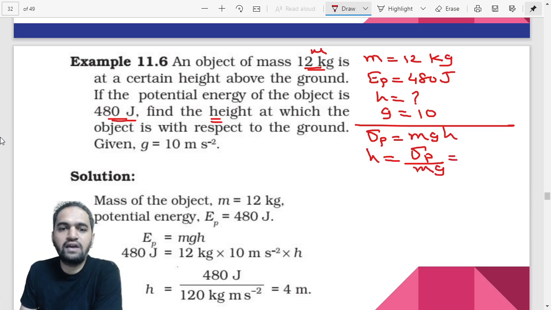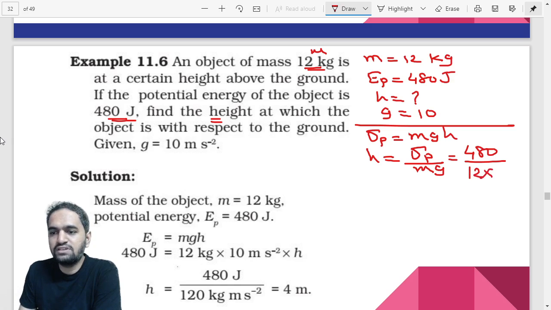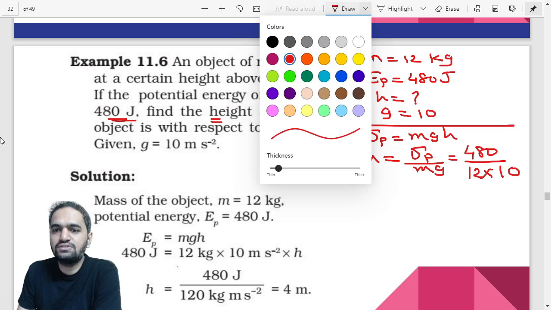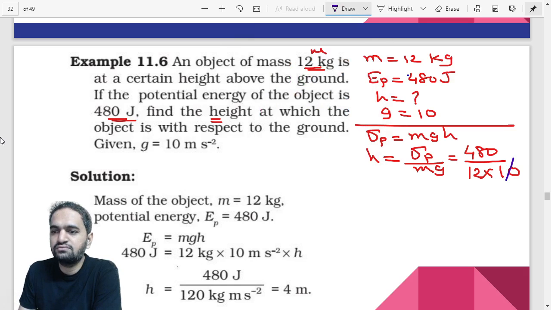What is the value of EP? That means potential energy, that is 480. And what about m? Mass of the particular object is 12 kg. And what is the value of g? That is 10. Right? 0 and 0 are cancelled. You can just cancel out 0 and 0. So 12 ones are 12, 12 twos are 24, 12 threes are 36, 12 fours are 48. So basically h is equal to 4. Your answer will be 4.